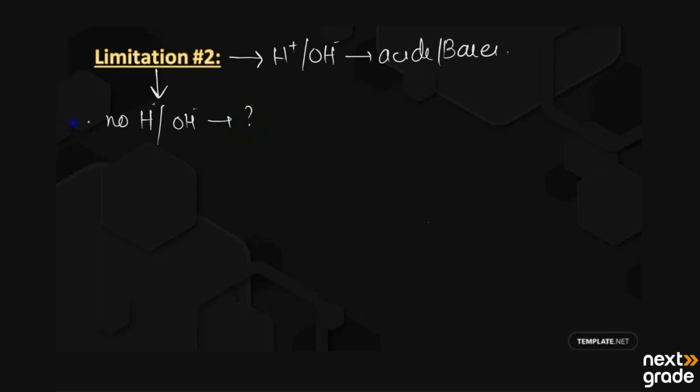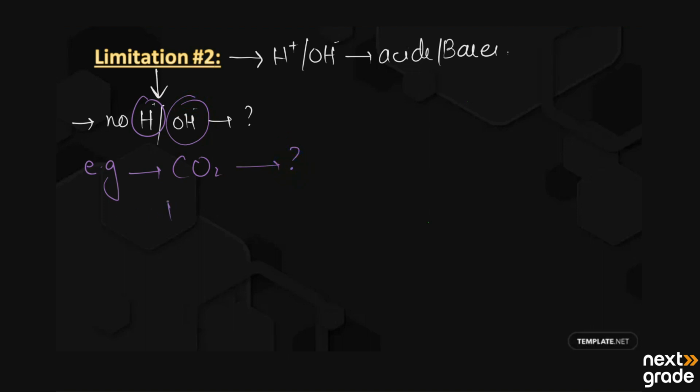So how can we categorize them as acid or base? For example, we have many substances like carbon dioxide. It has no hydrogen and hydroxide ion. So is it an acid or a base?